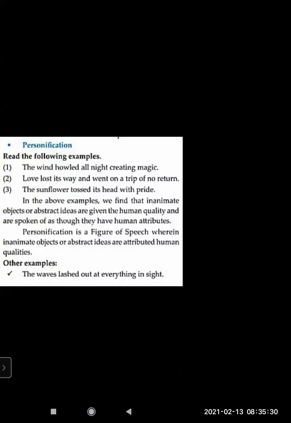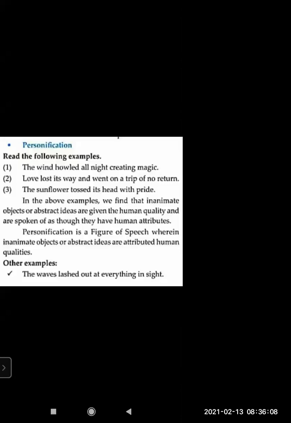Read the following example. The wind howled all night, creating magic. You can see here the wind is given the quality of howling, like a wolf howls. Love lost its way and went on a trip of no return. When you want to say there was no love there, nothing remaining, no one loved anyone, it is given as love lost its way. Like we lose our way, we don't know the way, we go away and we don't return. Sometimes people don't know how to come back. In the same way, love is given the quality of losing the way.